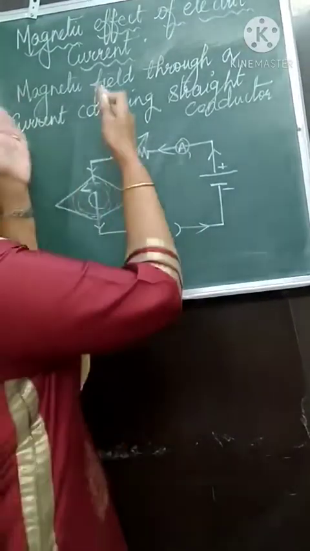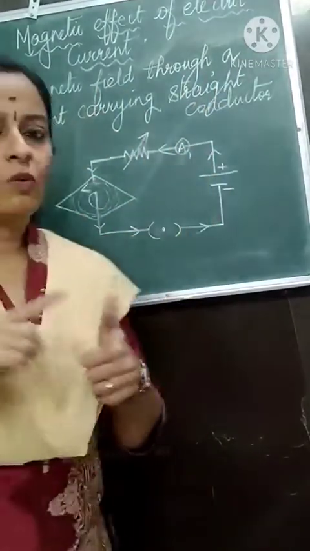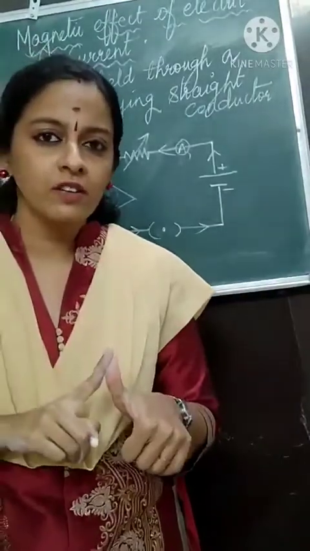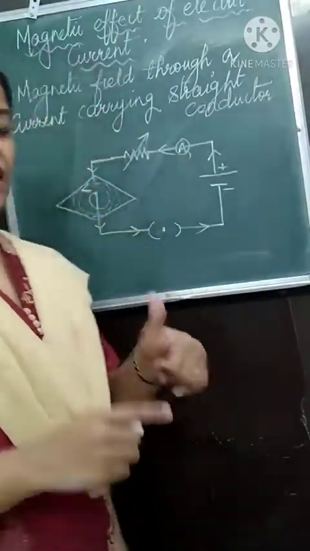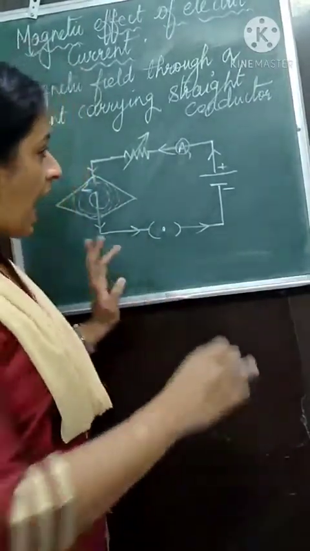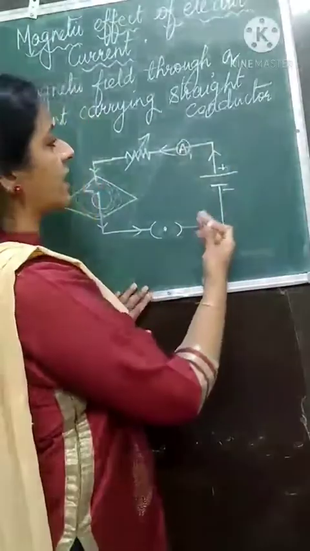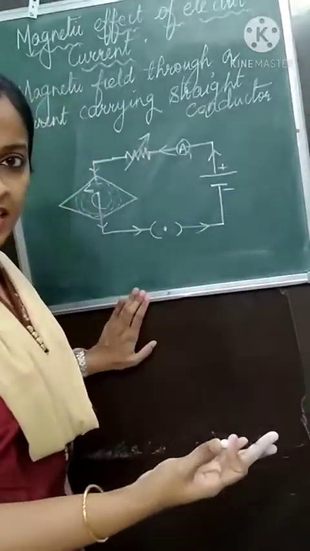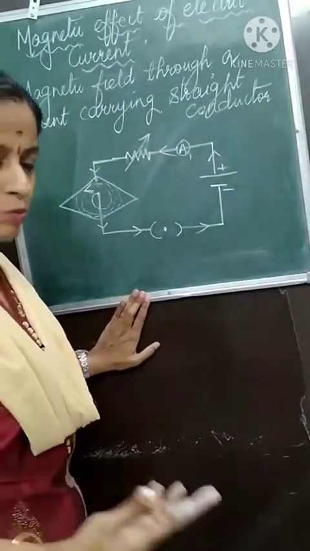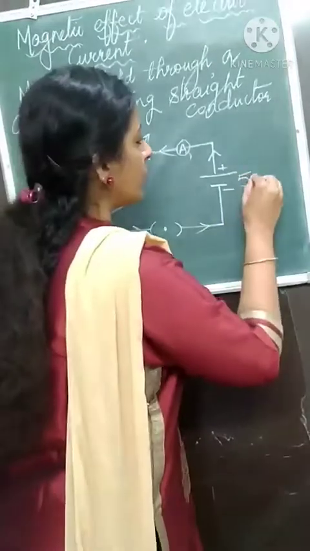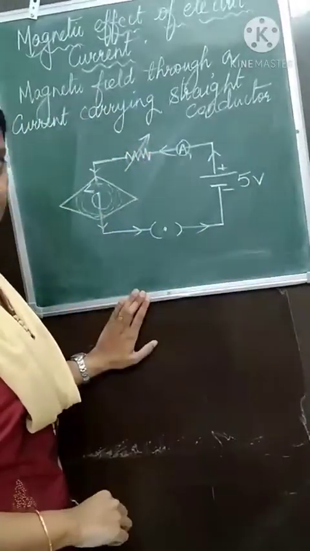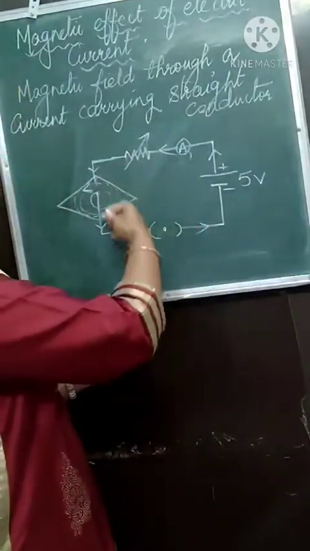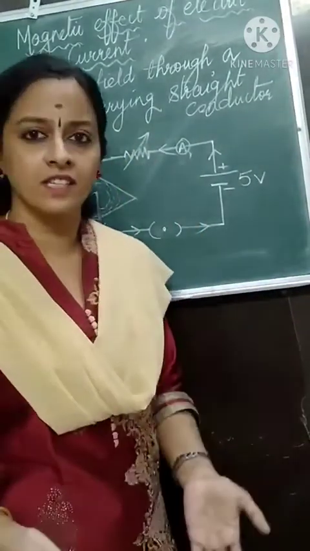Understand this? From a current carrying straight conductor, what all things are you learning? You have to draw the diagram. You will learn that as I increase the electric current, suppose as the potential difference increases, current also increases, no? Ohm's law. For 5 volt, there is a magnetic field created. I increase the electric current, the magnetic field also increases.